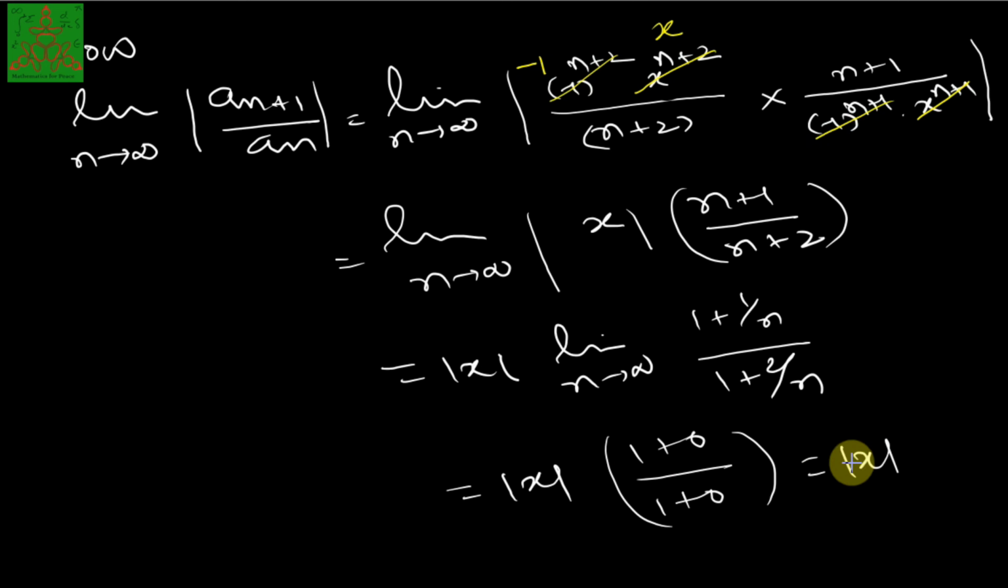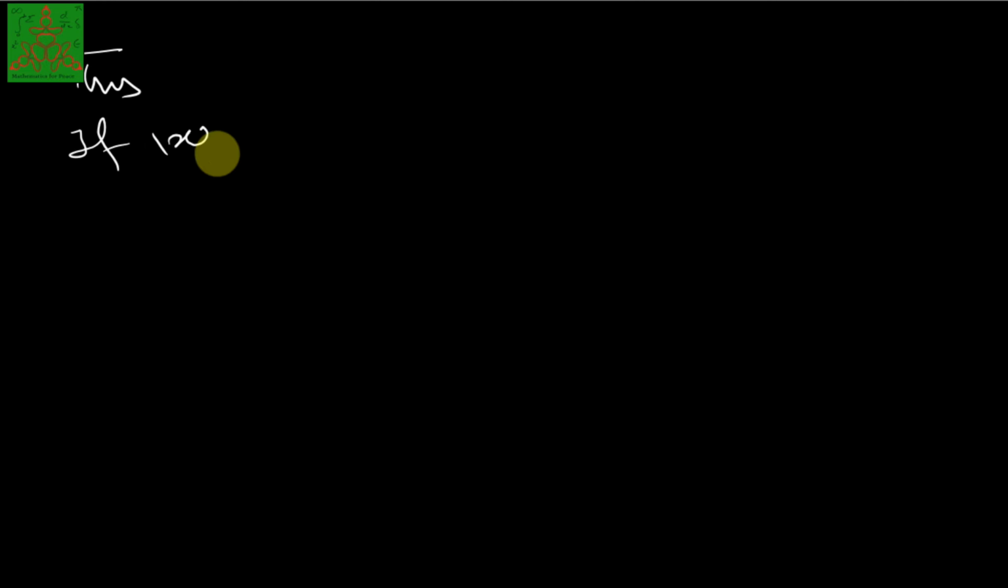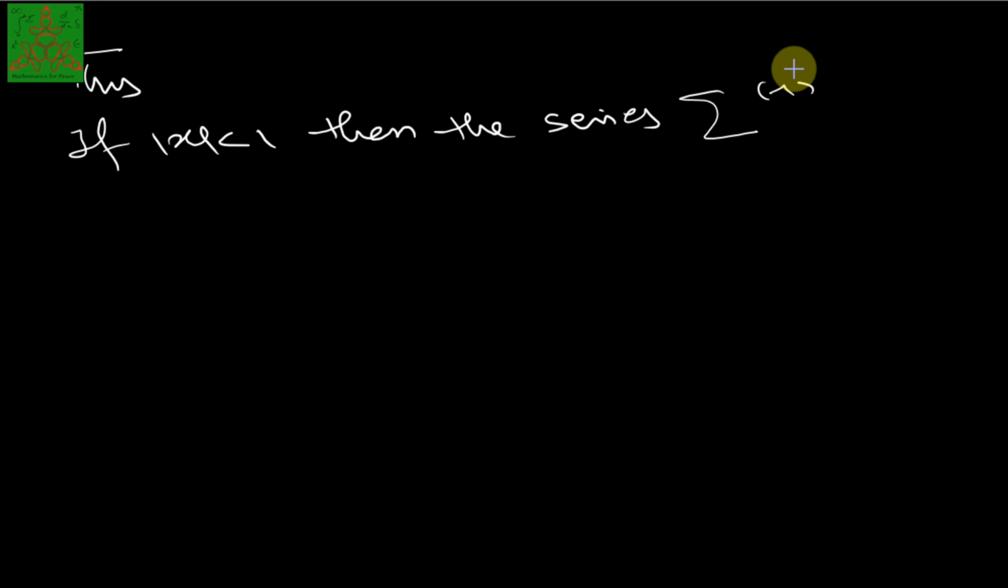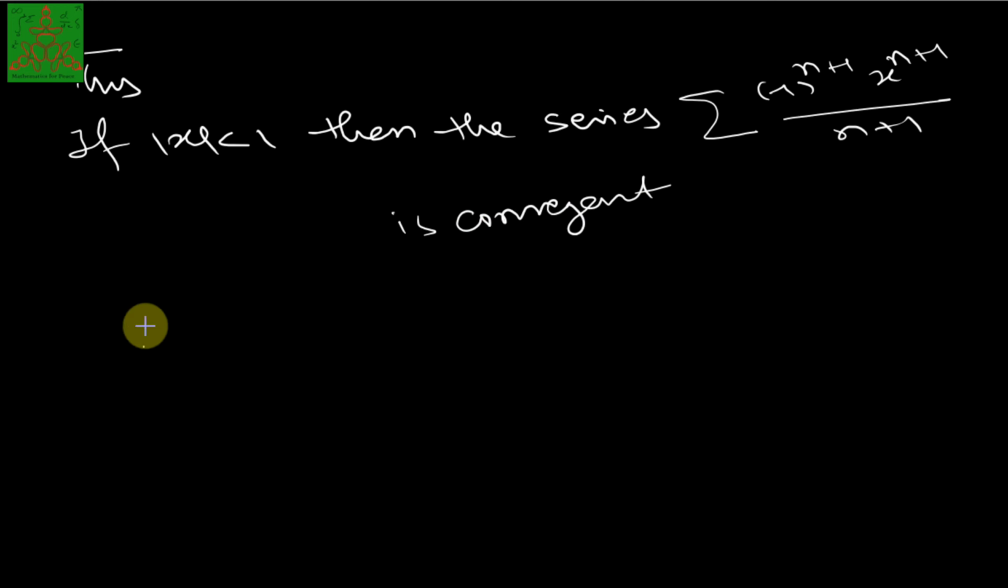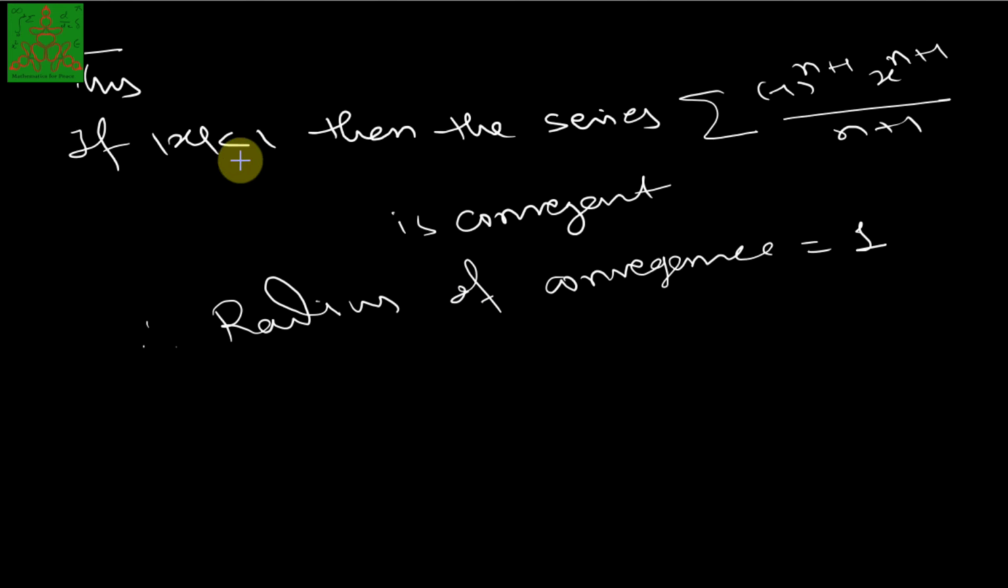And we know that if |x| is less than 1, then by the ratio test we will say that it is convergent, and for |x| greater than 1, we will say it is divergent. We need to see what will happen at the end points. Thus, if |x| is less than 1, then the series (-1)^(n+1) x^(n+1)/(n+1) is convergent. So I can say that the radius of convergence is 1, because the value of R is 1 here.